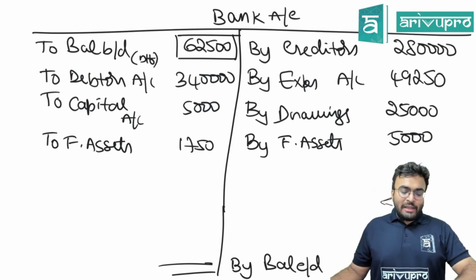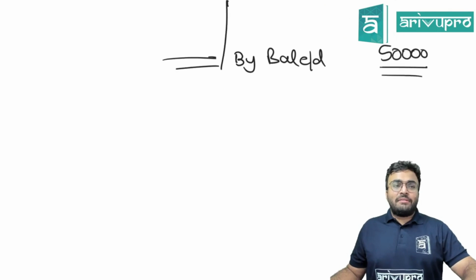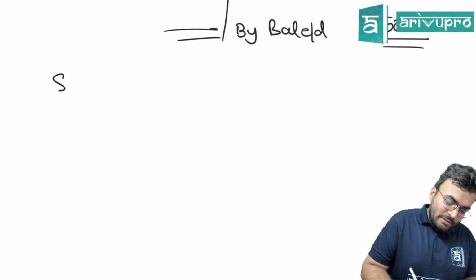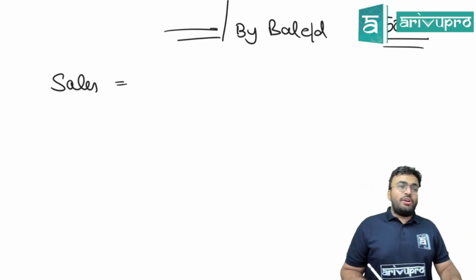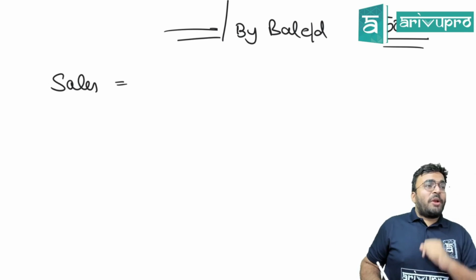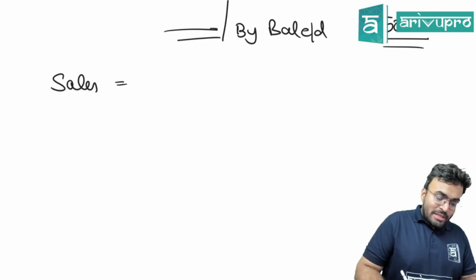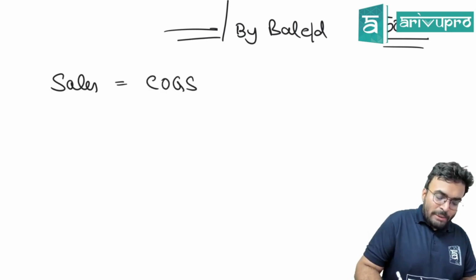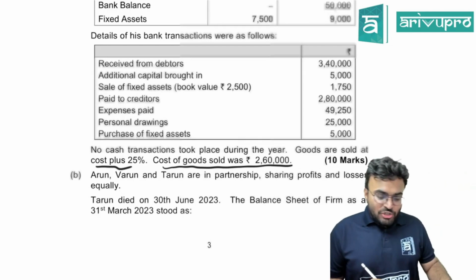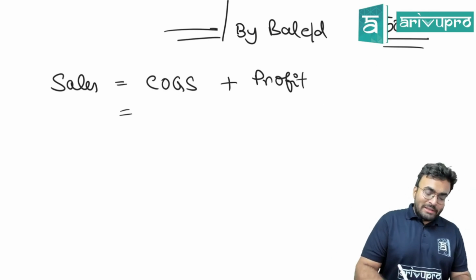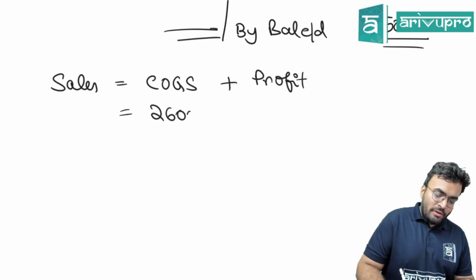Now debtors, creditors, I cannot proceed without finding the sales. How can I find sales? Do I know cost of goods sold? Yes, sir. Cost of goods sold plus profit is sales. Sales is equal to cost of goods sold plus profit. Correct? What is the cost of goods sold? Directly given in the question, 2,60,000.